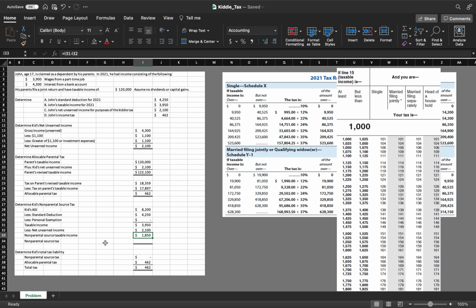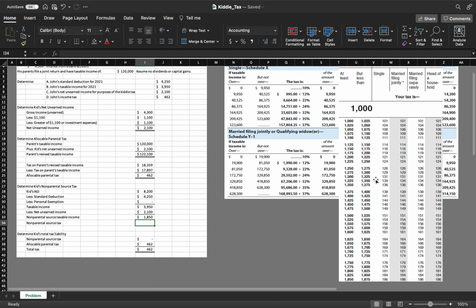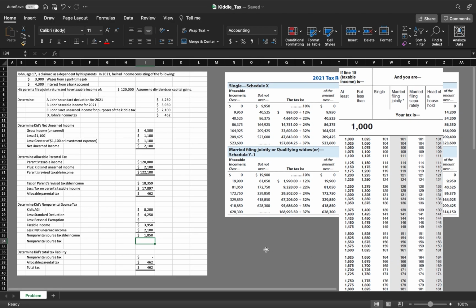So we see that the non-parental taxable income is $1,850. To determine the tax on that, since it's less than $100,000, we actually need to use tax tables instead of formulas. So for $1,850, we see that the tax is $186.